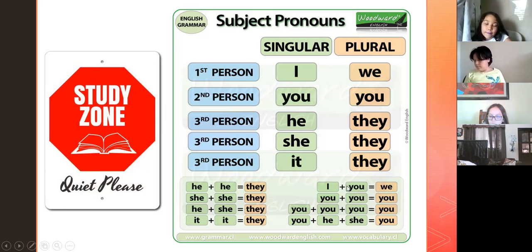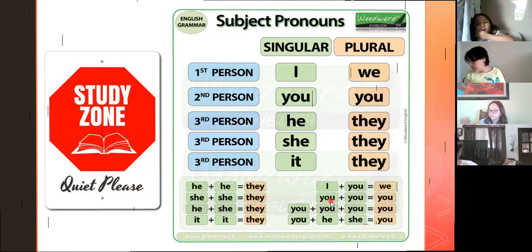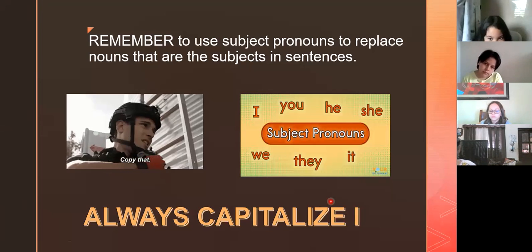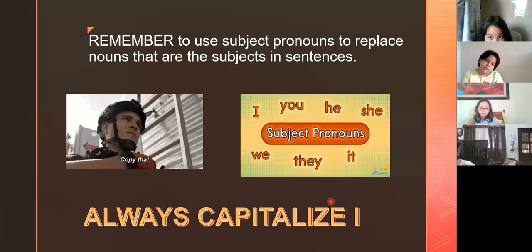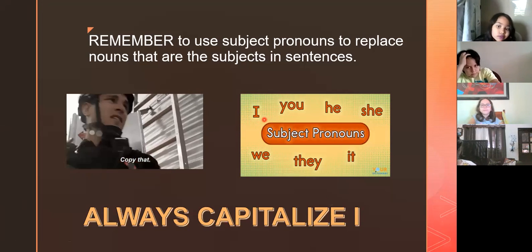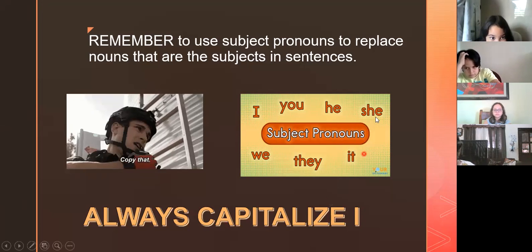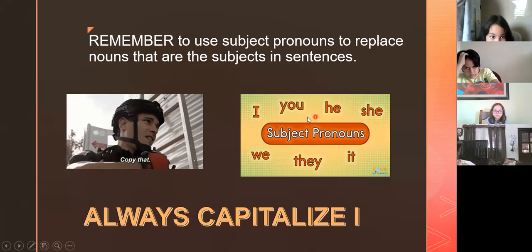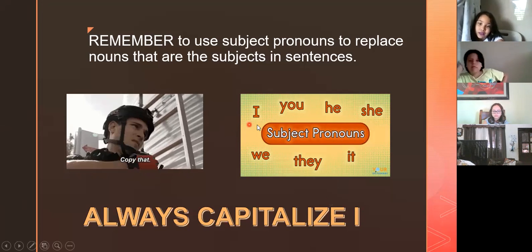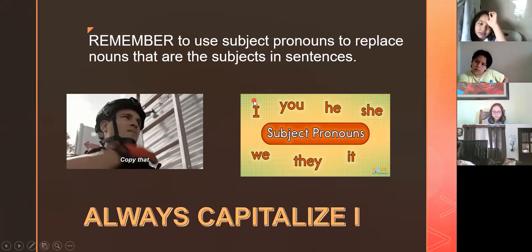This is just for an explanation. Now, remember to use the subject pronouns to replace the noun, and always capitalize the I. As you can notice, all of the others are with a small letter, lowercase. But I, all the time, it doesn't matter where it is, it has to be a capital letter I.